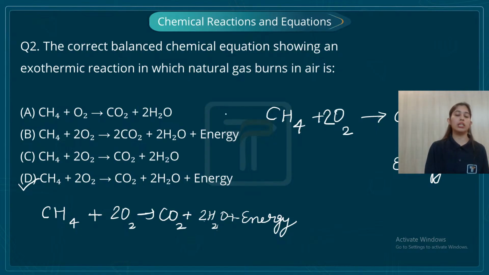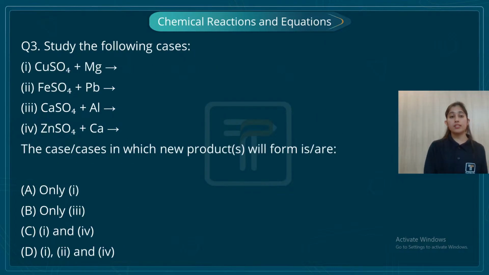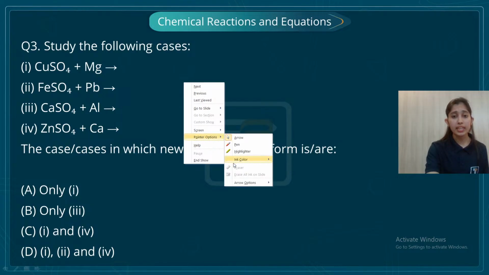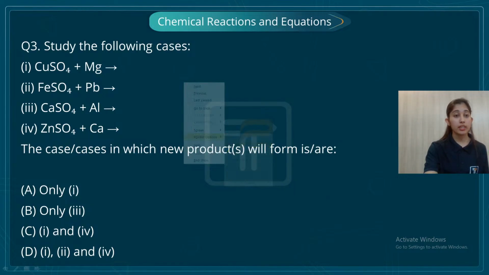See, students, this was a direct question. You can consider this as a direct question because we all know how natural gas, that is our methane, burns in air, and we just have to balance this reaction, right? Now let's come to question three. What is question three saying, students? Question three is saying: when copper sulfate combines with magnesium, when ferrous sulfate combines with lead, when calcium sulfate combines with aluminium, and when zinc sulfate combines with calcium, in which cases will new products be formed?